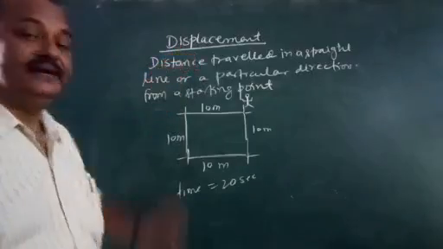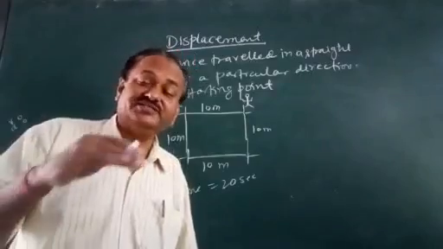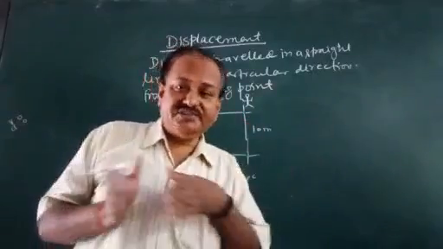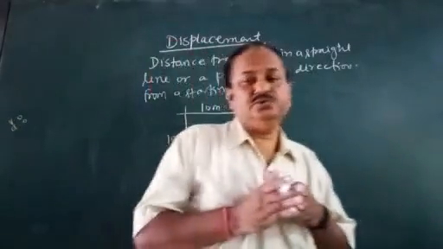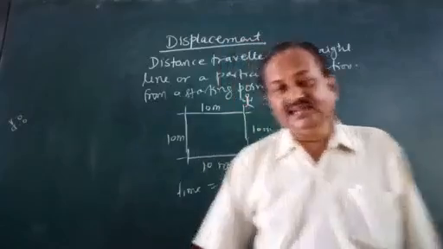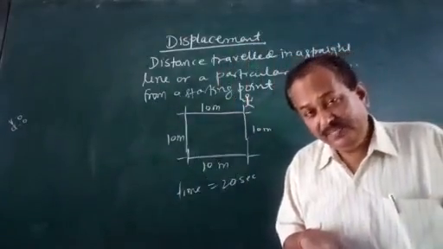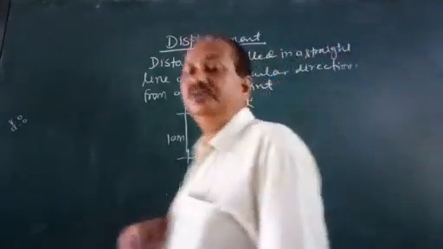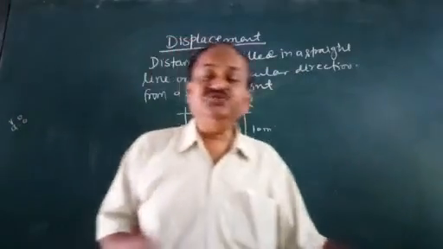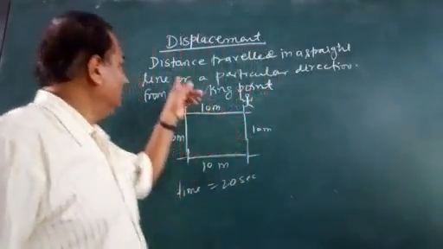Next topic is displacement. Displacement just displays the change in position. See, I am standing here and I am moving to this side. So this is my original position and this is my final position. This is displacement, from one point to another point.